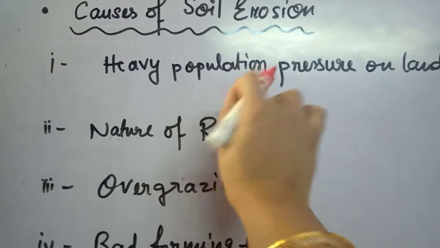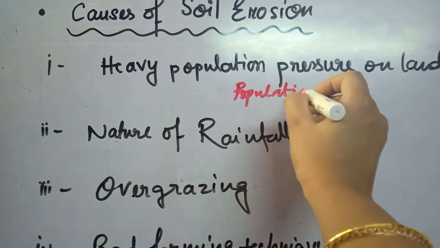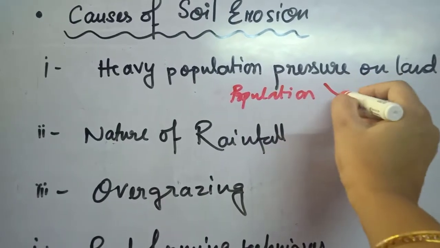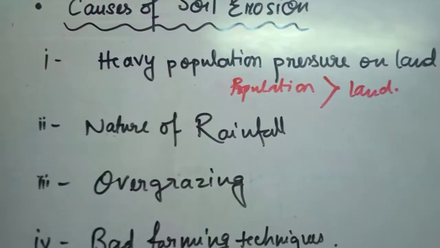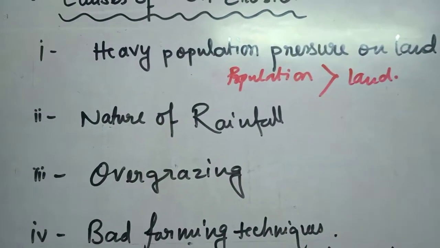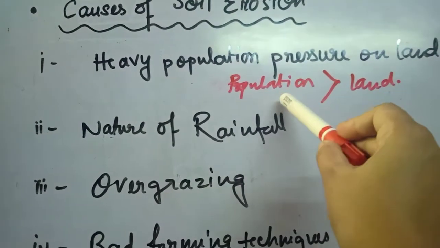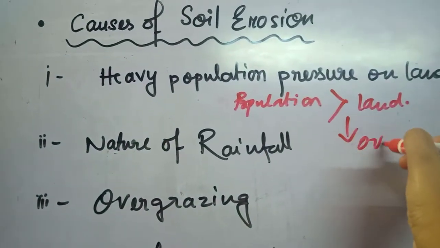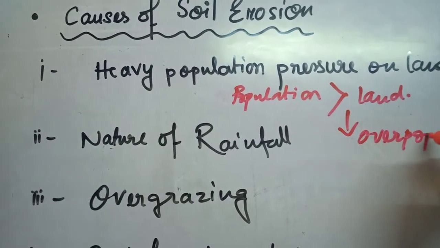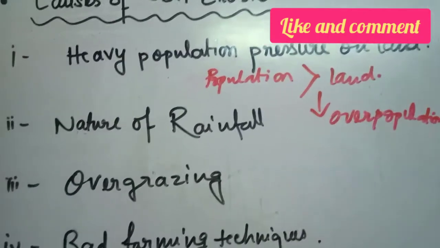So here I am writing population, when the population will be more than the available land area. The land is fixed, it is not increasing, but the population number is increasing day by day, and due to this a situation forms which is known as overpopulation. Hope you have read in 8th class what overpopulation is.